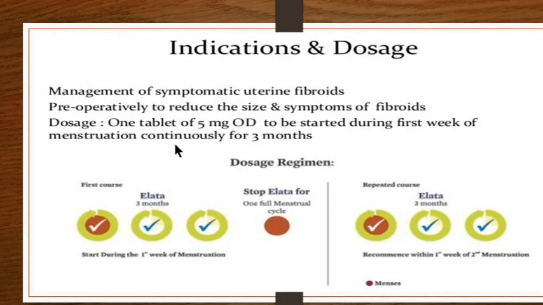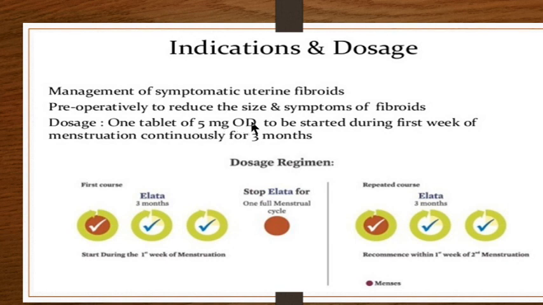Now what is the difference in dose? So ulipristal is used for the management of symptomatic uterine fibroids. We discussed that we are giving medical management only to those who are symptomatic. And what we are expecting is that they would reduce the signs and symptoms by reducing the size and vascularity. Now the dose is typical. The dose is 5 milligram. You can extend up to 10 milligram.